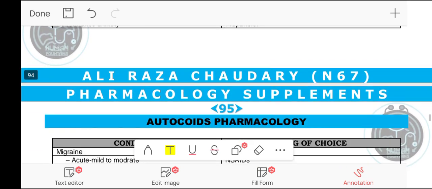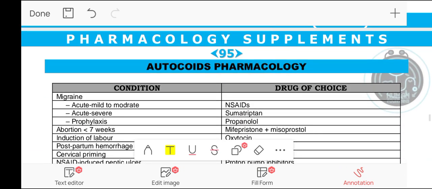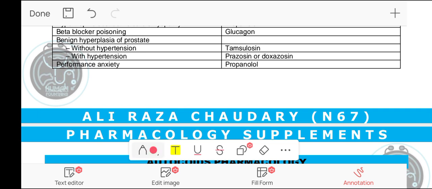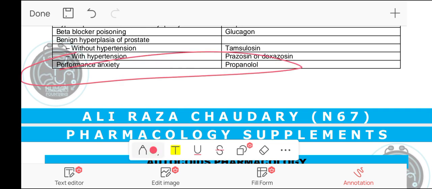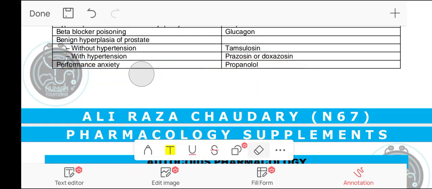The last drug of this is for performance anxiety, and performance anxiety is also treated by propranolol, which is a non-selective beta blocker. This was all about the drugs of choice for autonomic nervous system pharmacology.